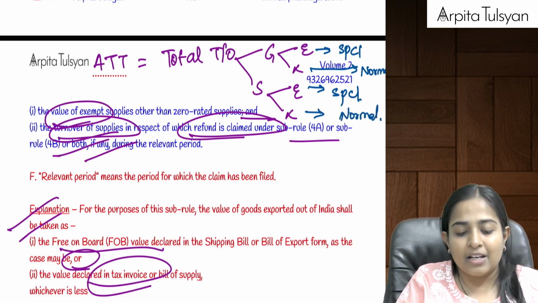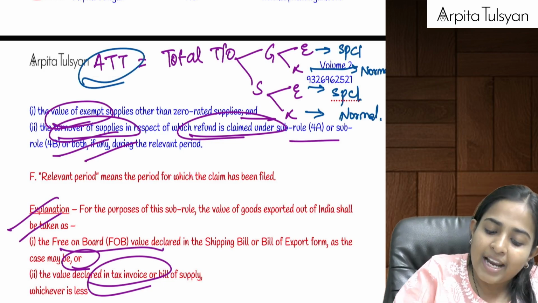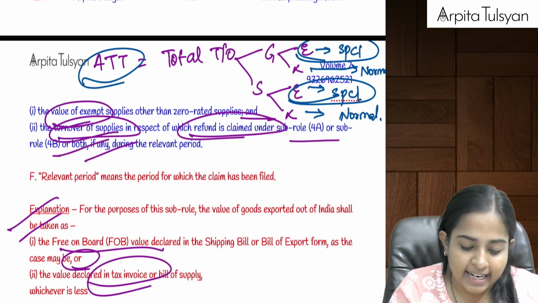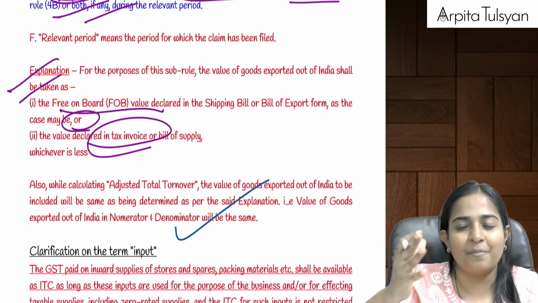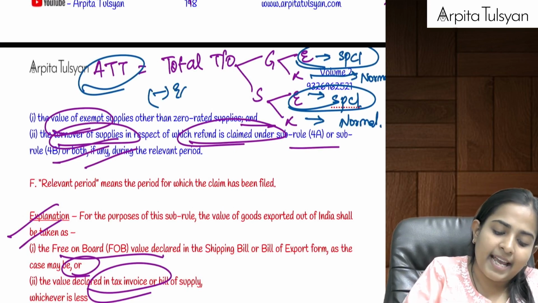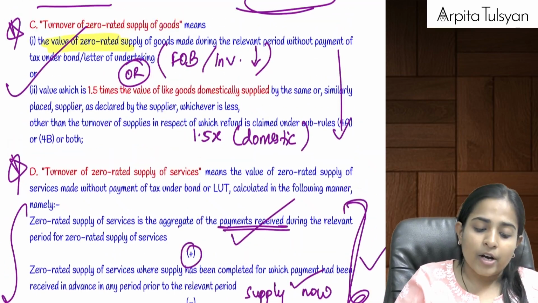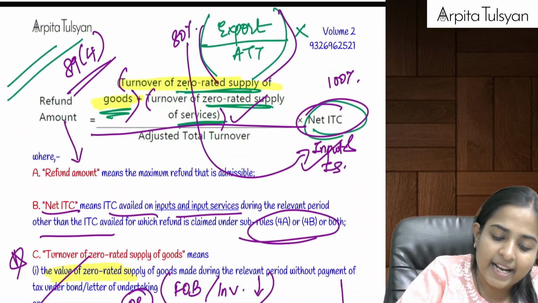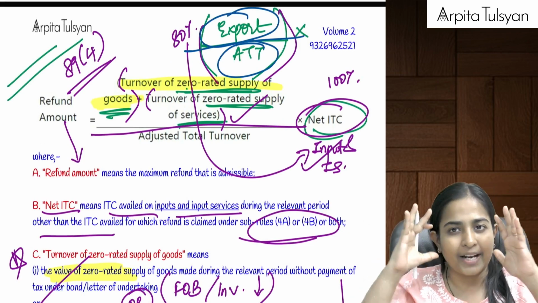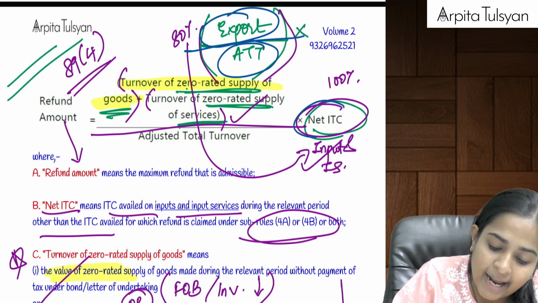Basically, can we say my adjusted total turnover is my denominator? So whatever value of export you are taking in your numerator, the same value should be reflected in your denominator also, then only it will be done proportionately, right? And from this total turnover, just exclude the exempt supplies. Are you clear with this? So now, whatever is your export turnover divided by your adjusted total turnover, you will get your export proportion. Example, 80%, 90%, 100%. Apply that on the net ITC.